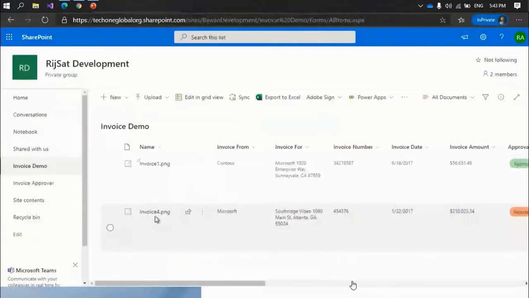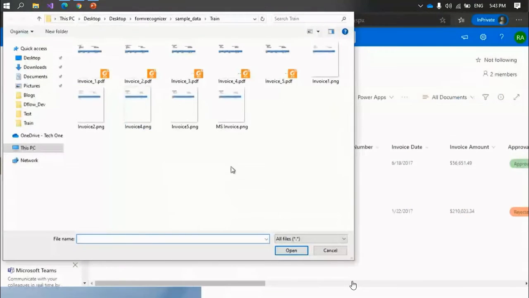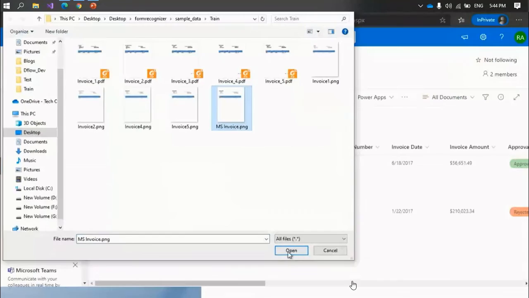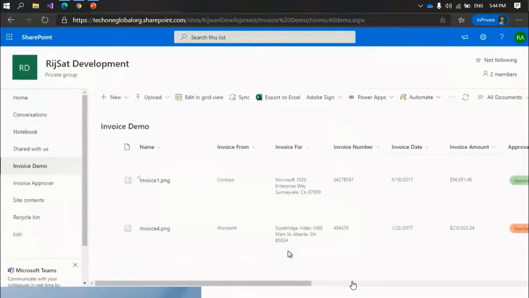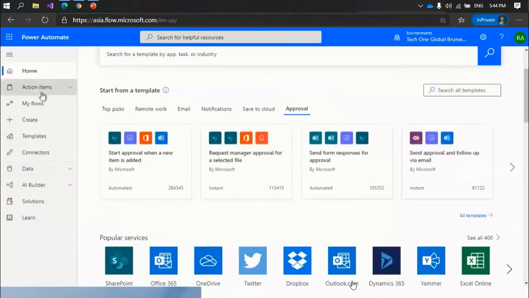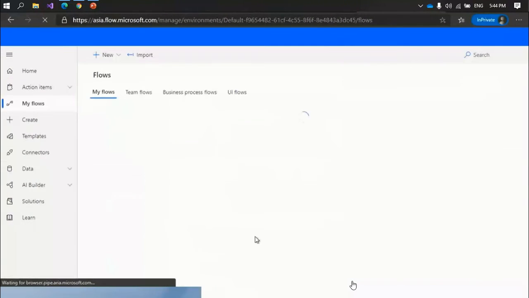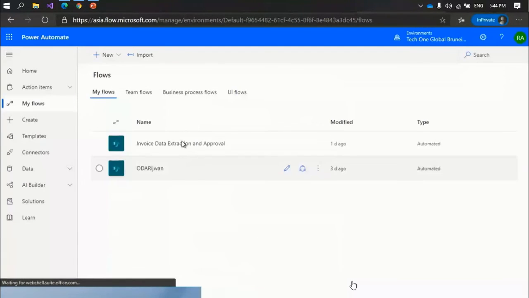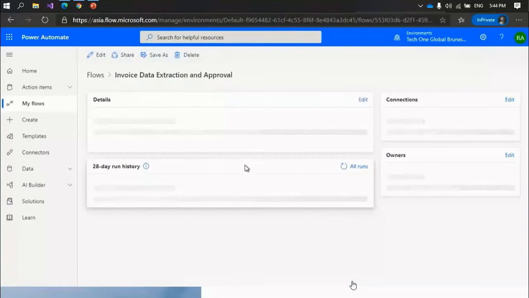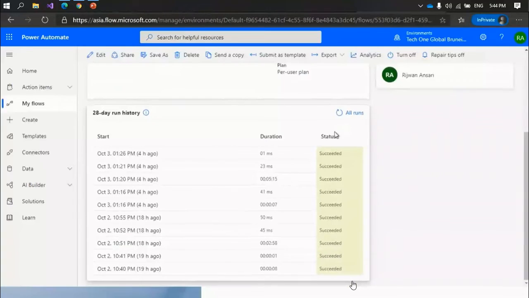Let me show you this part. If I upload a file, let me choose one invoice, MS invoice. So my invoice is uploaded. Let me go to my flows. Here you can see all your runs. You can refresh it. Maybe the flow has started running.